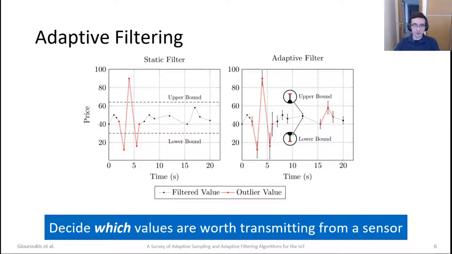Then a naive example of adaptive filtering. On the left-hand side, we have a static filter applied on a price stream, where we see that the reported values are only 3 because their changes are quite significant. But we later see that for the remainder of the stream, there are no more reportings. If we use an adaptive filter technique, we can see that the filter changes depending on the reading that we get every time. That helps us report finer-grained changes from the original stream.